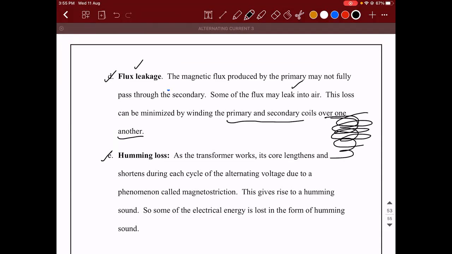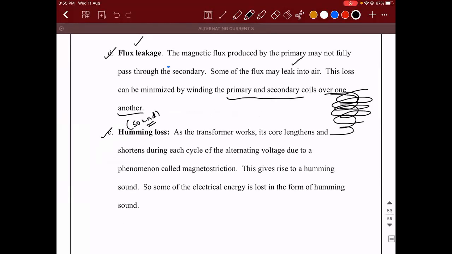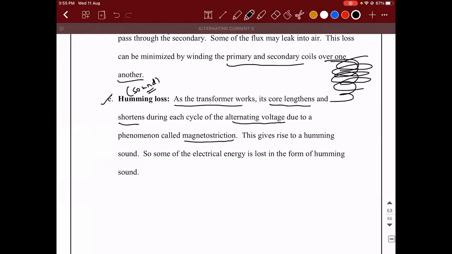Okay. And the last kind of loss is called humming loss. As the name suggests, it is a loss in the form of sound. As the transformer keeps working, its core length increases and shortens during each cycle of the alternating voltage due to a phenomenon called magnetostriction. Due to this continuous elongation and compression, a humming sound will get generated.